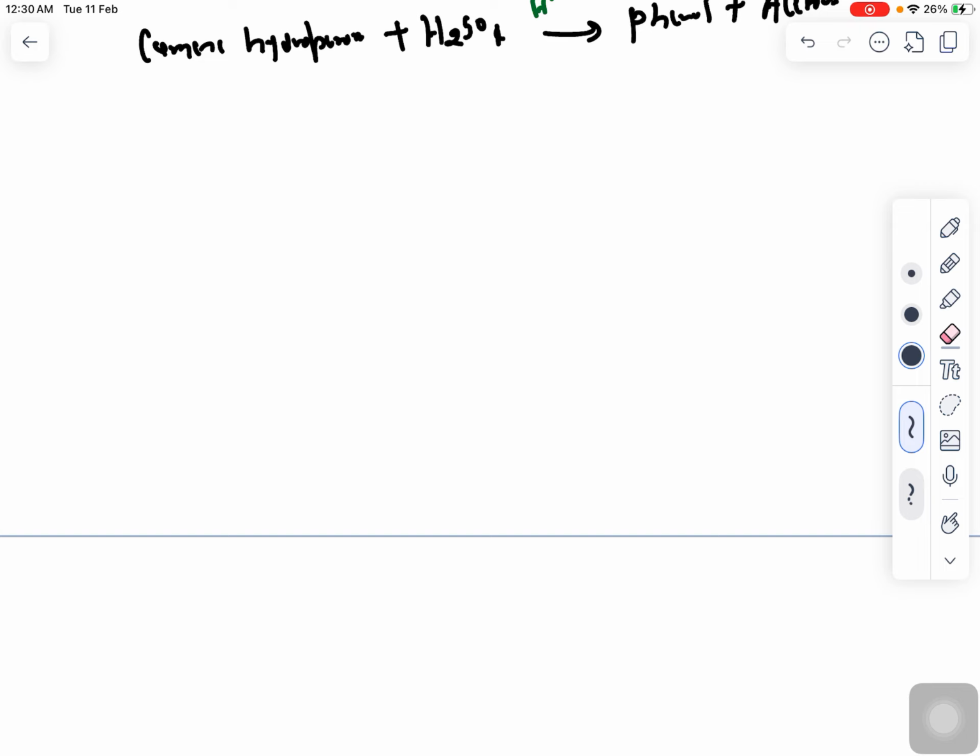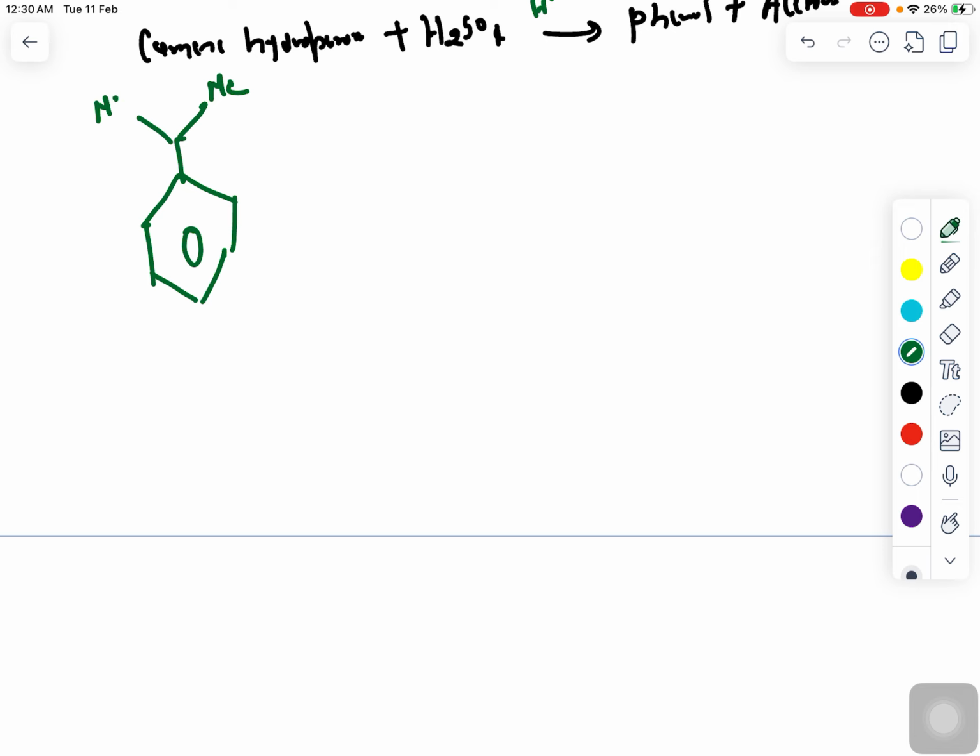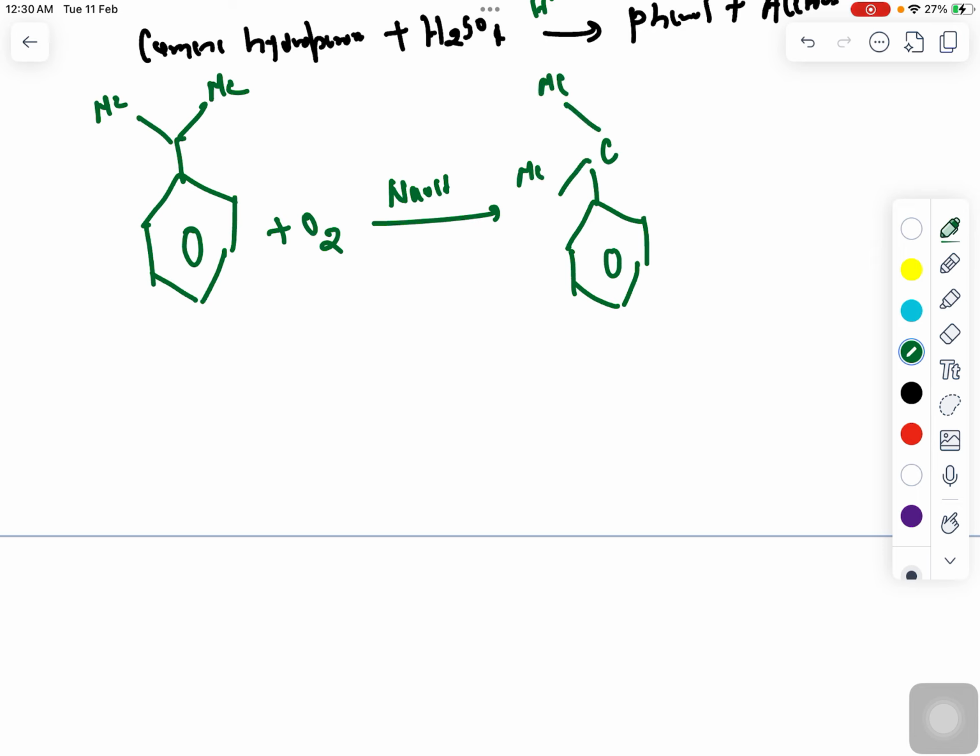So again you can see how this reaction is happening. If you want to see the structure also, let's say this one is your cumene, with a methyl group and a methyl group, and in the presence of oxygen and basic medium NaOH, it will form cumene hydroperoxide, with this methyl group and that methyl group, and the hydroperoxide, right?